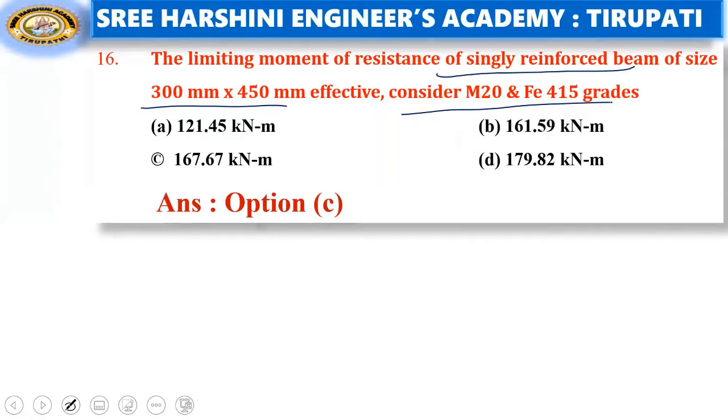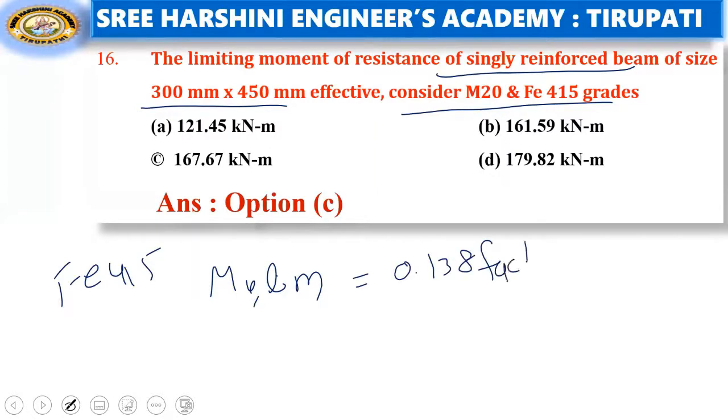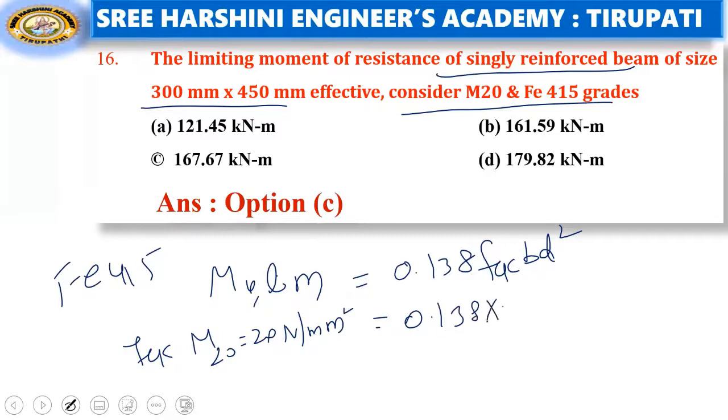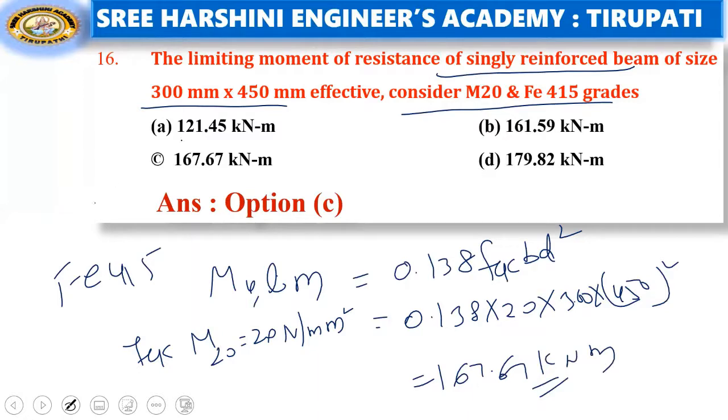Coming to the limiting moment of resistance of singly reinforced beam, size 300 by 450 mm effective, consider M20 grade concrete, Fe 415 steel. So we need to find the Mu limit. So Mu limit formula is depending on the grade of steel, right? For Fe 415, what is the formula? 0.138 fck b d square. Here fck value depends on the grade of concrete, that is M20 grade means fck value is 20 Newton per mm square, and b is given, just substitute the values here: 0.138 into 20 into b value is 300, d square is 450 whole square. Now you will get the answer 167.67 kilonewton meter. C is the right answer.